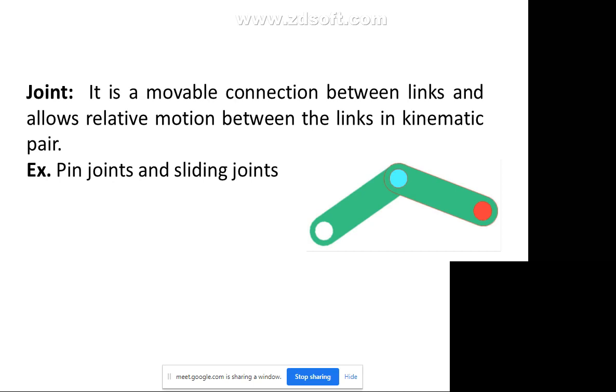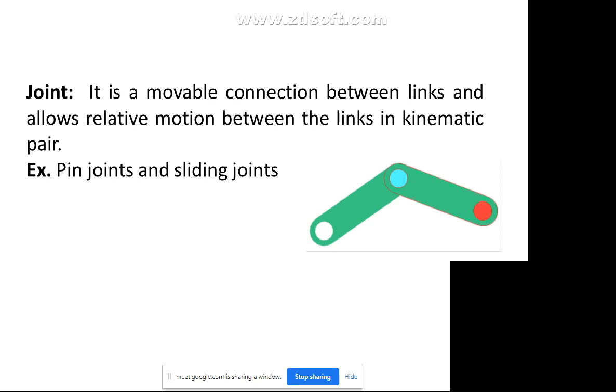In mechanisms and machines, you can't make it completely rigid, so it has a movable joint. This is a pin joint, where you can see the mechanism and these links can move. Only this point will be fixed here, but if you give some force to this link, it will transmit some motion to the other link also.